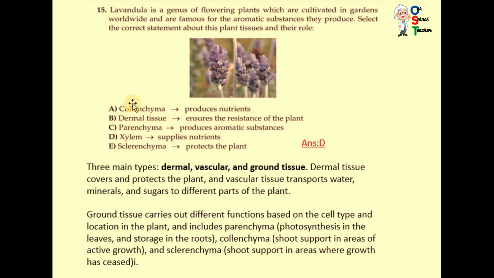They just ask about the tissues and their functions, so all these other functions are incorrect. Only this function relates to xylem: xylem supplies nutrients from roots to other parts of the plant. So xylem is correct. Please keep this information in mind, because other questions may relate to dermal, vascular or ground tissues, so you are able to solve the paper and select the correct answer.